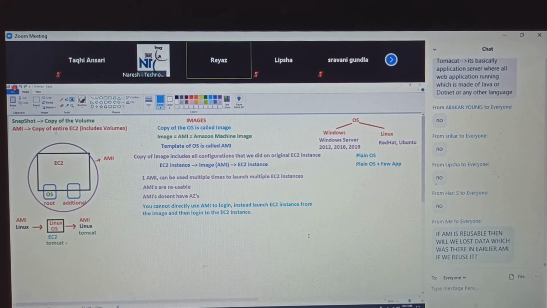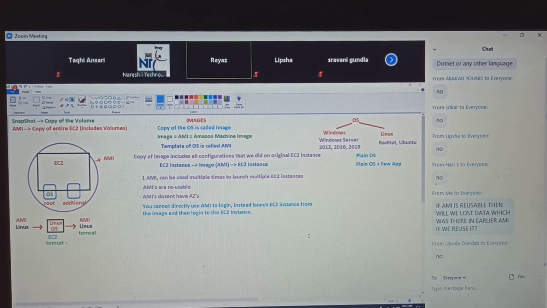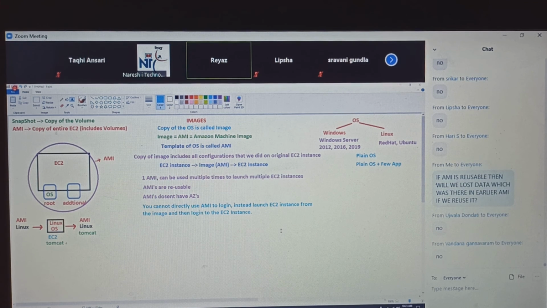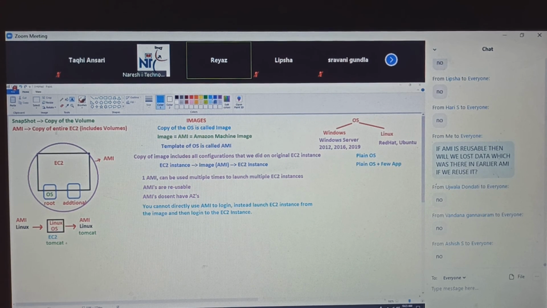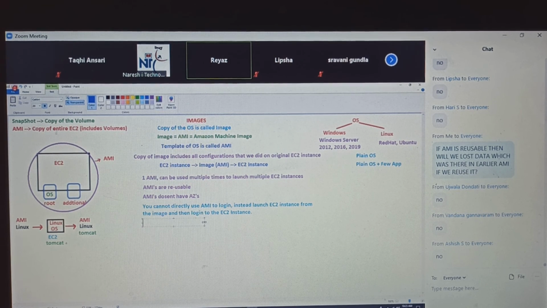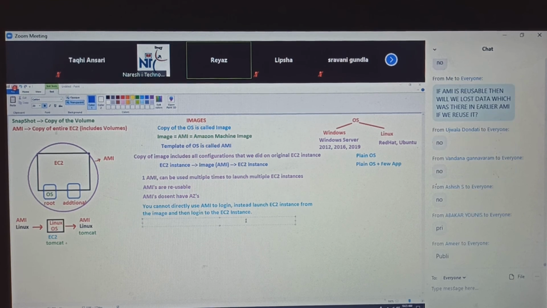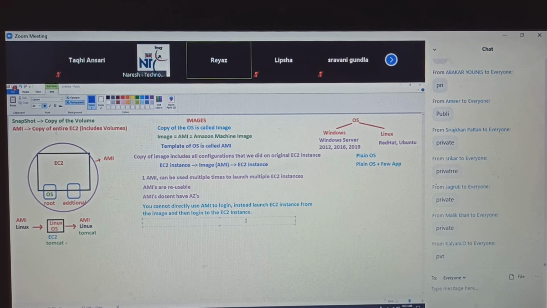Okay. If AMI is reusable, then will we lose data which was there earlier? If you're reusing it, whatever data you have in the AMI, why would you lose it? The same data you will get. Yeah, good one. Wow, Ujjwala, Vandana. So guys, by default, are AMIs private or public? Private.